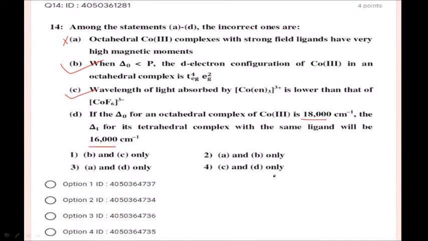18,000, 16,000. No, that is like this. So 4 by 9 delta O, they are asking 4 by 9 of 18,000. So what are we going to get? It will be cancelled. So 2,000 means 8,000, but they have given 16,000. 16,000 is not correct. So statement D also is not correct. They are asking incorrect statements. A and D are incorrect. So option number 3, A and D only are incorrect. So option number 3 is the correct option, students.